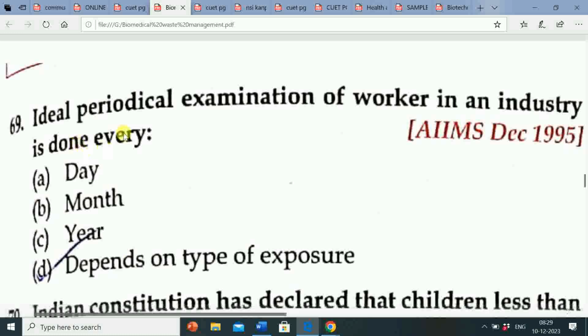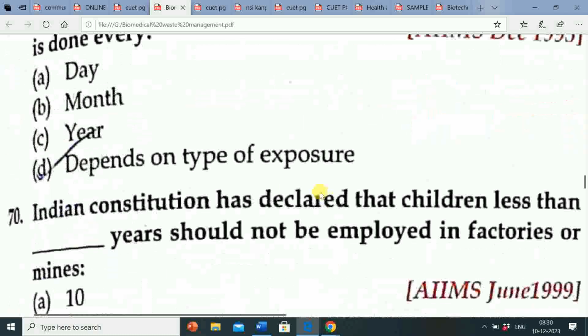Next question is: ideal periodical examination of a worker in an industry is done every. Option A, day. Option B, month. Option C, year. Option D, depends on type of exposure. So the correct answer is option D. Ideal periodical examination of a worker in an industry is done every, depends on type of exposure.